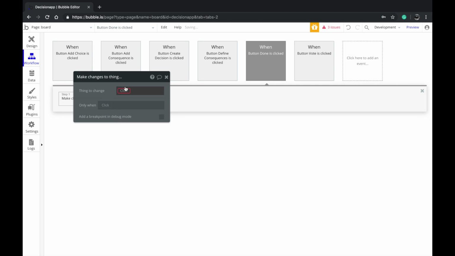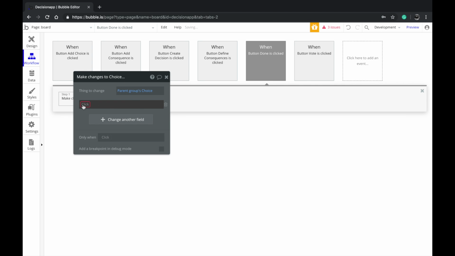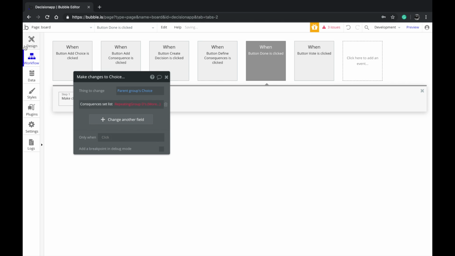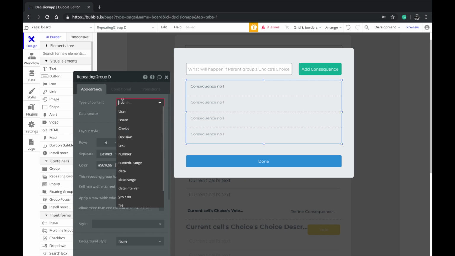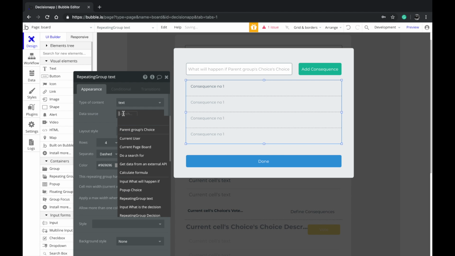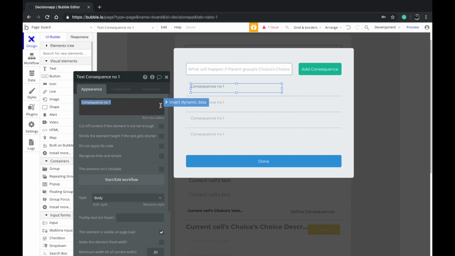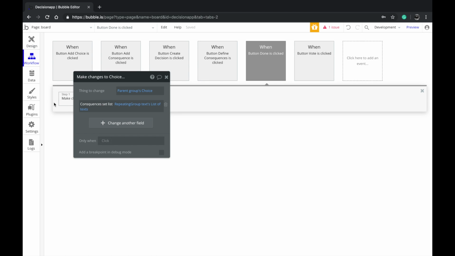Okay, make changes to a thing. I'm going to say paragraphs options. You want to say the consequences set list, and say the repeating group, which is going to come from here. There you go. One more thing: go back to the repeating group and set the type of content to text. Set the data source to parent group's text consequences. So now we want to display, instead of consequence number 1, current sales text. You can check it out here.